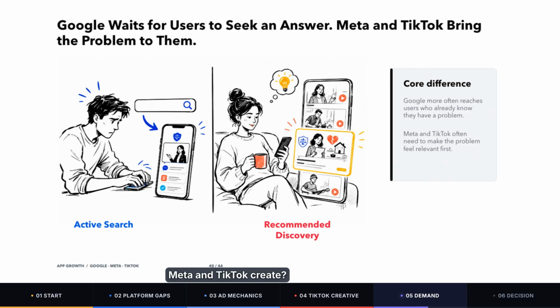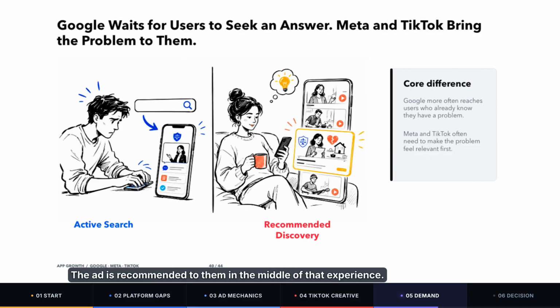What kind of environment do Meta and TikTok create? When people open Facebook, Instagram, or TikTok, they usually are not thinking, I want to download a legal advice app. They may simply want to see what their friends are doing, watch short videos for a while, watch soccer, news, or comedy, kill 10 minutes. The ad is recommended to them in the middle of that experience. So users on Meta and TikTok often have not clearly realized that they need the product yet.